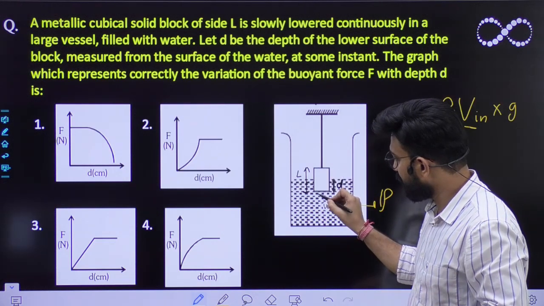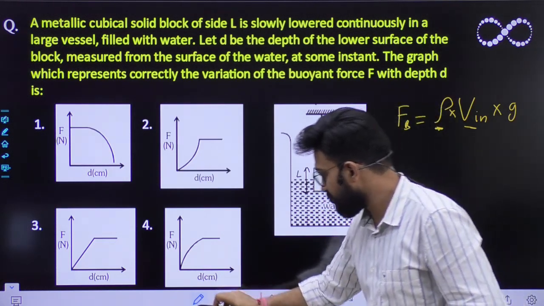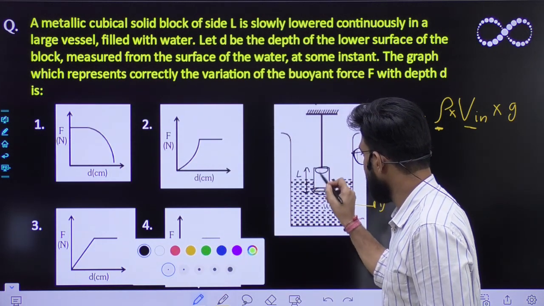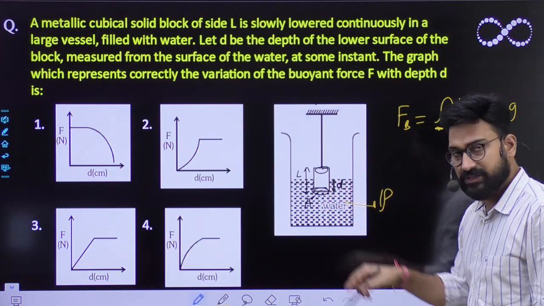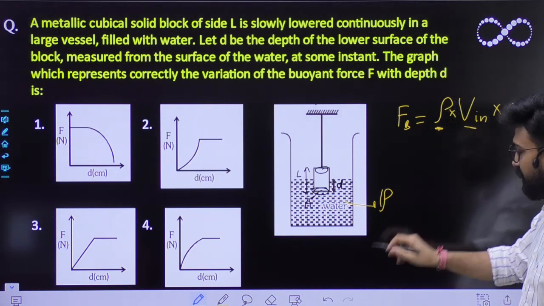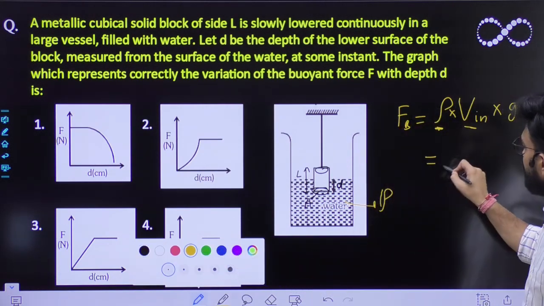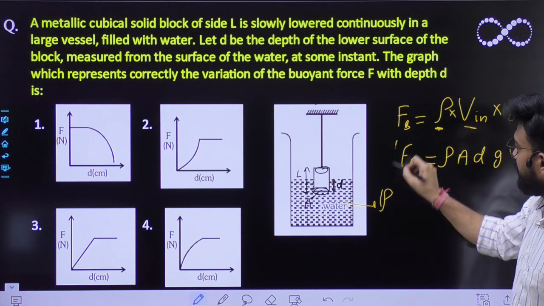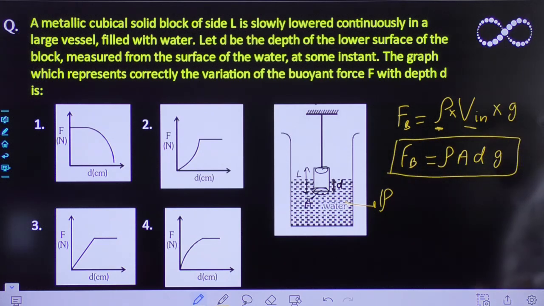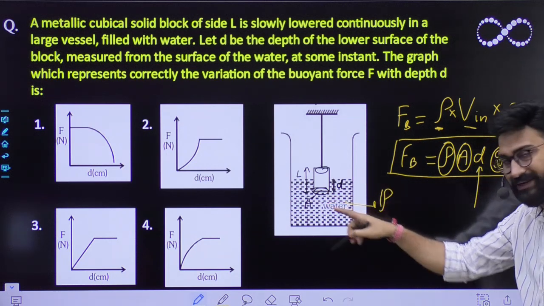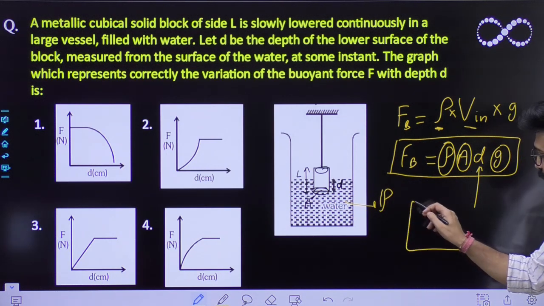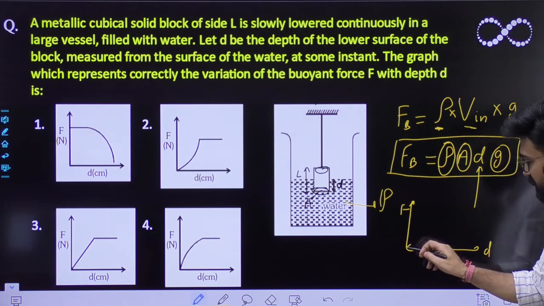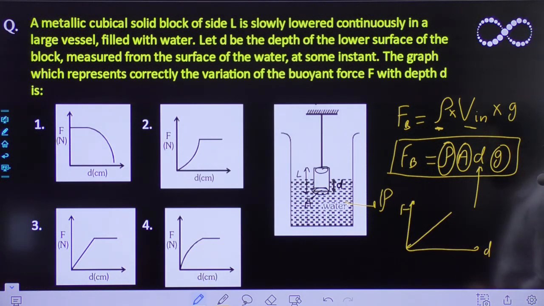So suppose its cross-sectional area, this area, let this cross-sectional area be A, right. So what would be its immersed volume? Don't you think it would be equivalent to rho A d g? This is what it will be. And this buoyant force is variable. Why is it variable? This is constant. This area would also be constant. This g would also be constant, but this depth is slowly increasing, right. So you can easily get the relationship of buoyant force with respect to d. It would be a straight line.